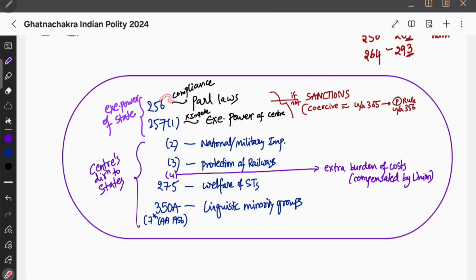See, first article says that obligation of executive power of each state is to exercise in such a way as to ensure compliance with the parliamentary laws. Executive power of state shall be exercised in such a way as to not impede the executive power of the center. So ये parliament और ये center पास.